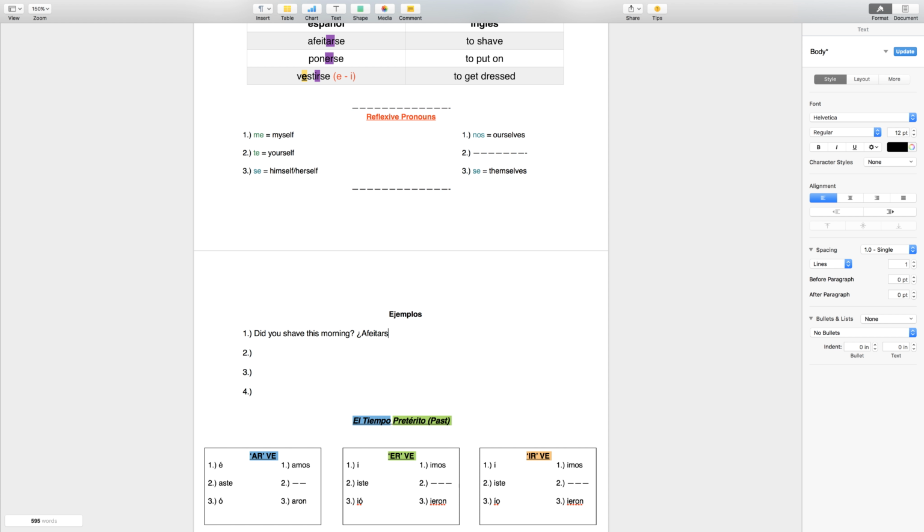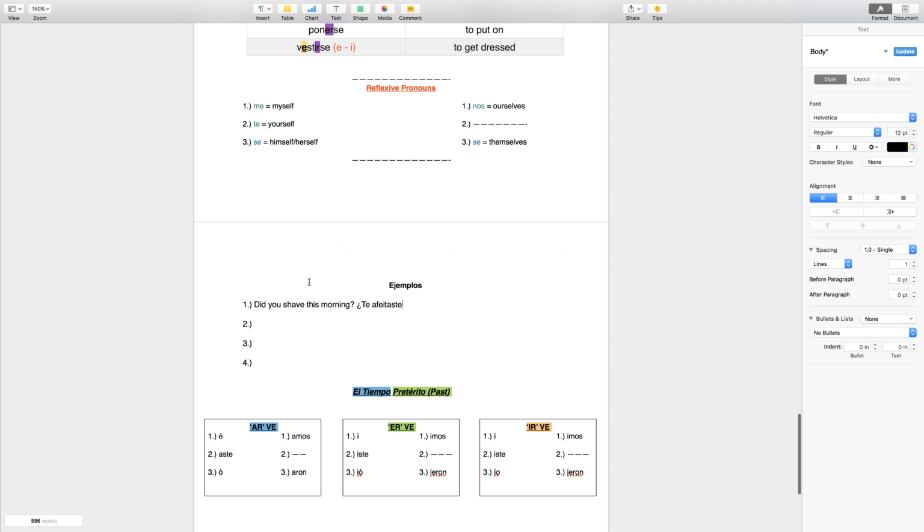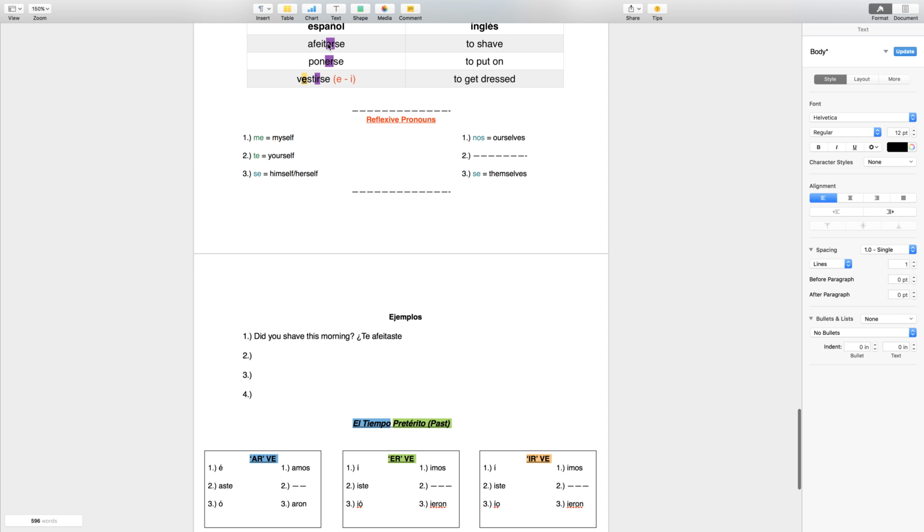So did you shave this morning? Take the verb afeitarse, take the se off, go to the front, put te for yourself, because it's you. Make this minúsculo. Take the ar off. Te afeitaste. Where do we get that? We know that afeitar is an ar verb, which is right here, and it's you, the second singular. Te afeitaste esta mañana.